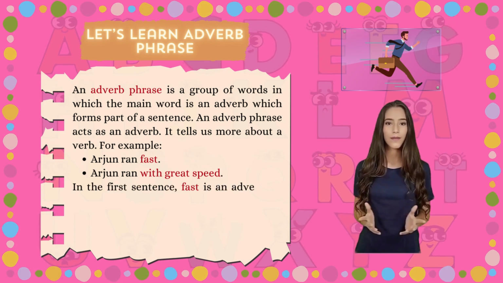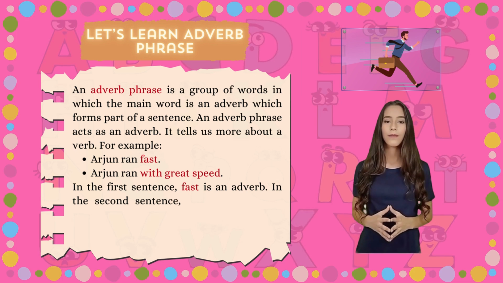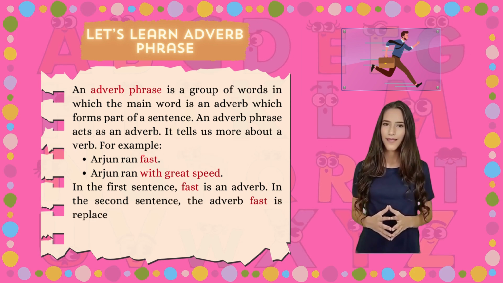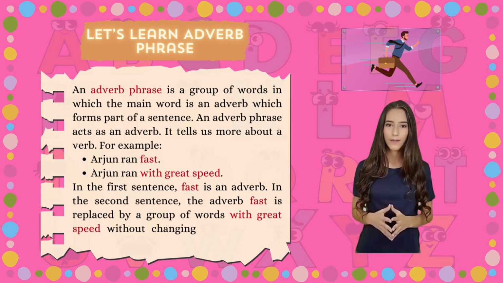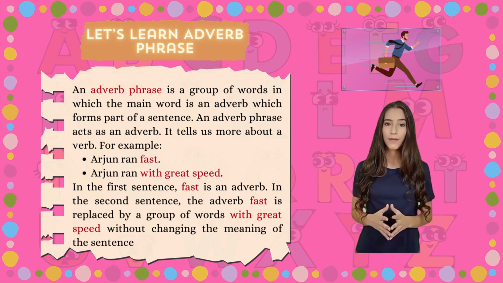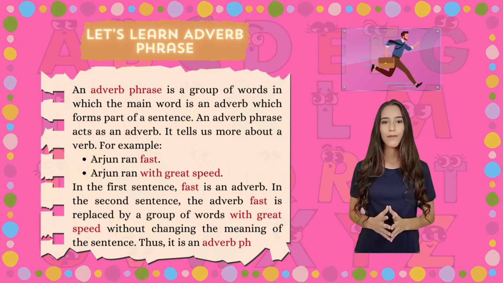In the first sentence, fast is an adverb. In the second sentence, the adverb fast is replaced by a group of words, with great speed, without changing the meaning of the sentence. Thus, it is an adverb phrase.